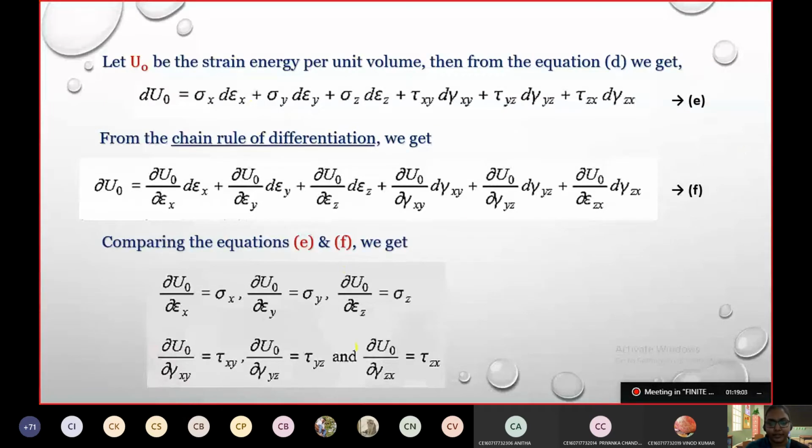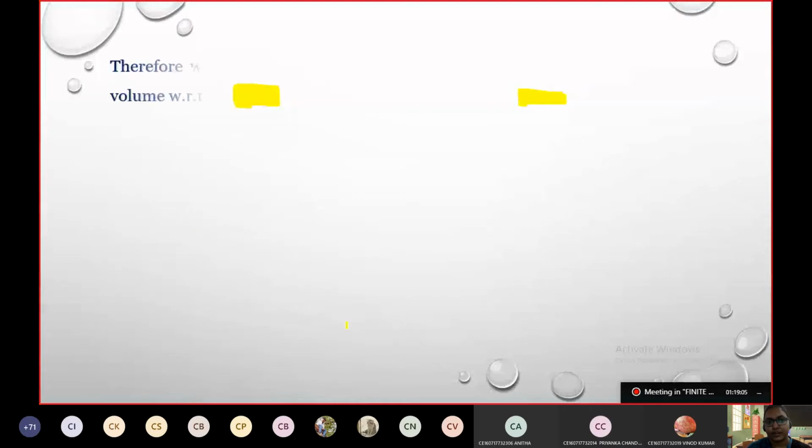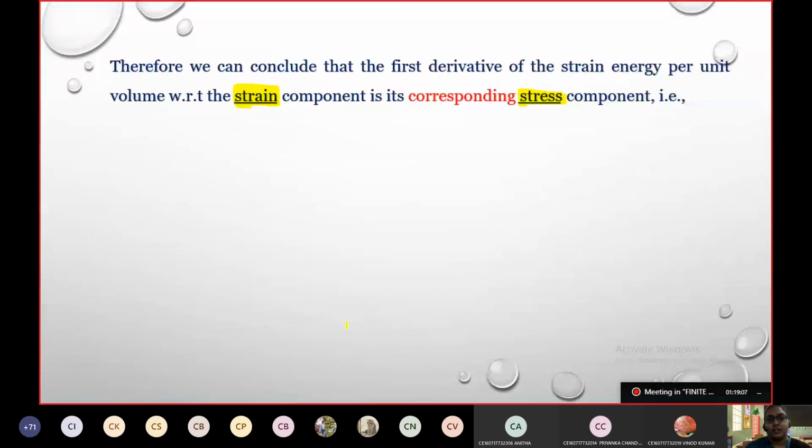Comparing E and F, we have got this one. So we can write that as the first derivative of strain energy per unit volume with respect to the strain component is equal to its corresponding stress component. So I can rewrite this term directly, not with respect to X, Y, or Z, taking all those directions aside, I can directly compress that complete equation into this term.